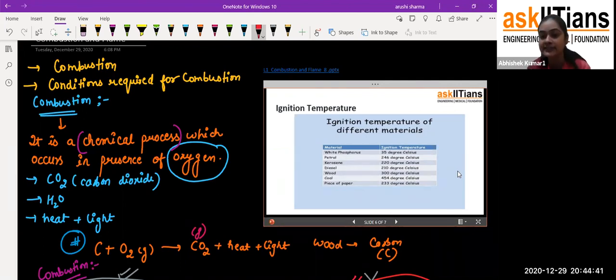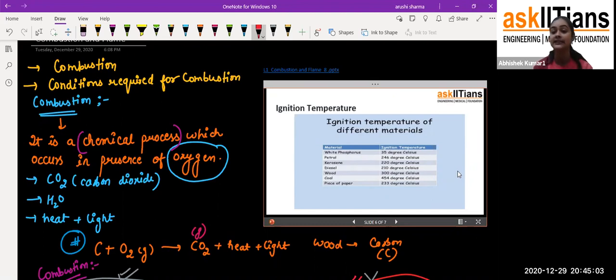Exactly. And you can see the lowest one is diesel. Diesel has 210 degrees Celsius. That means ignition temperatures are variable. It's not like everyone has the same temperature. We can see which one has more and which one has less. See, for the coil, you can see it is 454 degrees Celsius.